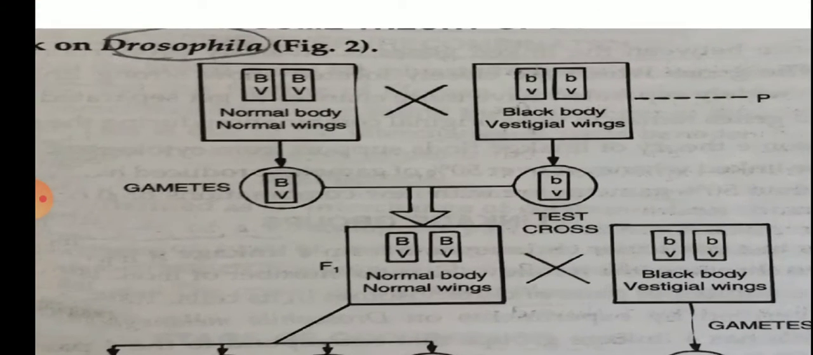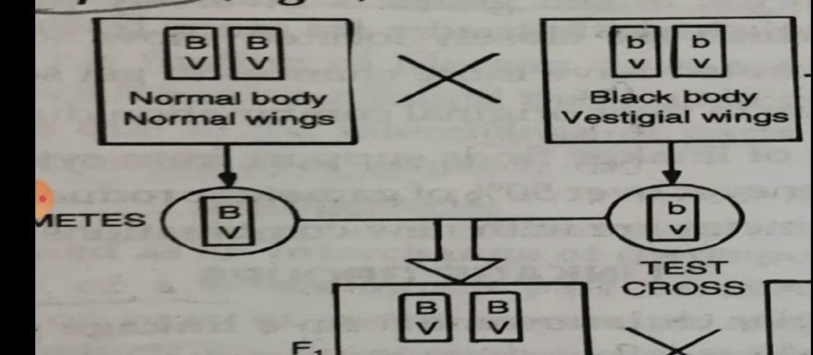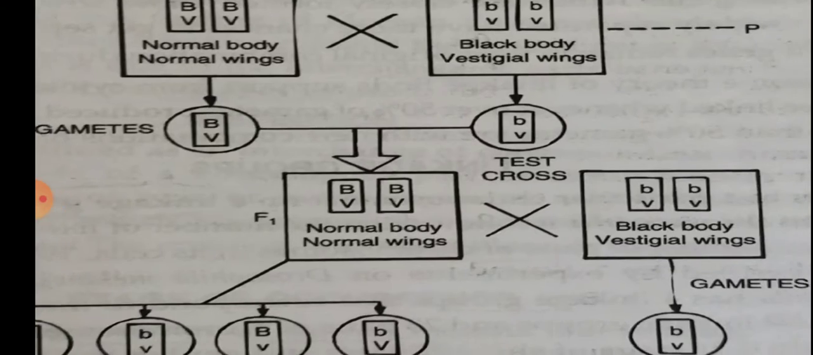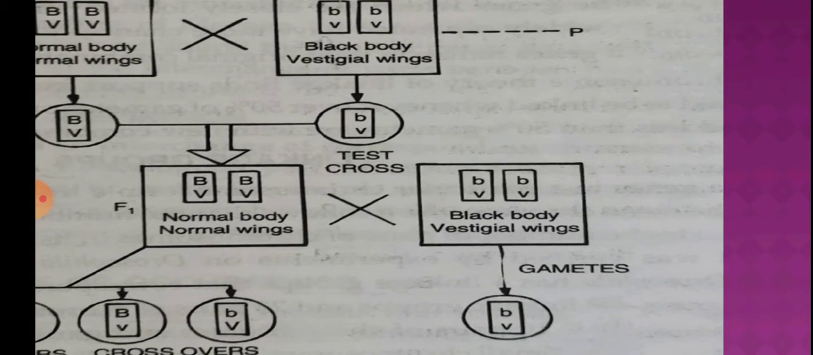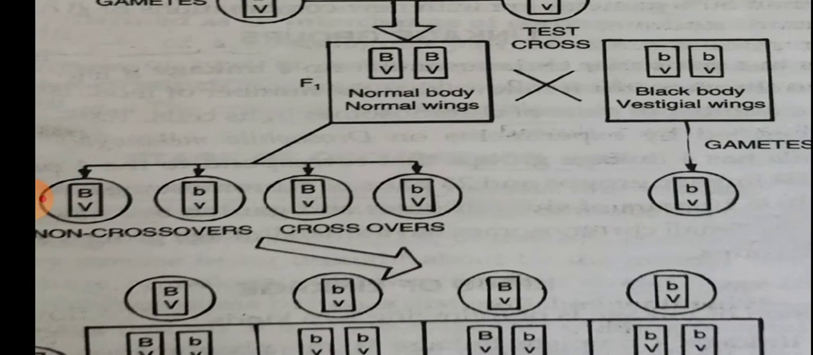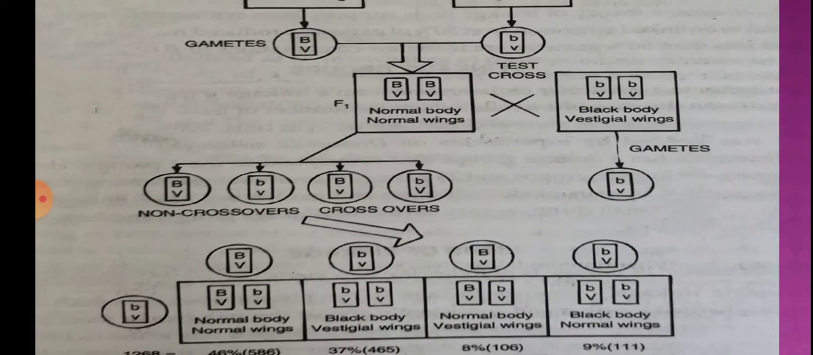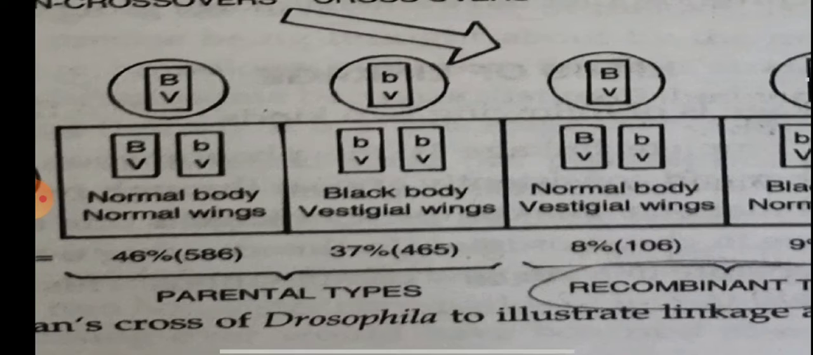What he did was cross one Drosophila having both dominant characters, that is normal body and normal wing, with a homozygous recessive one having black body and vestigial wing. In the F1 generation, he got a hybrid having both dominant characters, normal body and normal wing. He crossed it with the homozygous recessive one having black body and vestigial wing. As we know, this is heterozygous. It gave 4 types of combination.